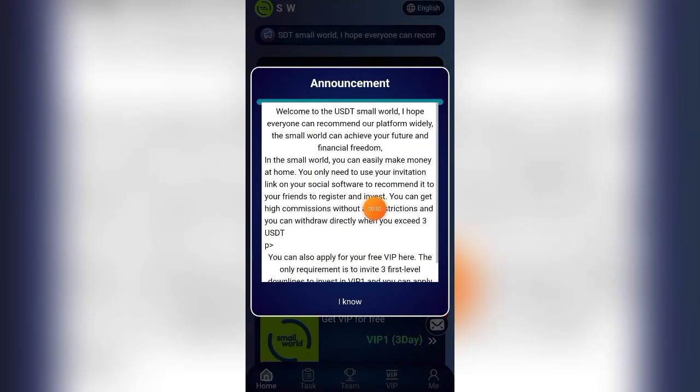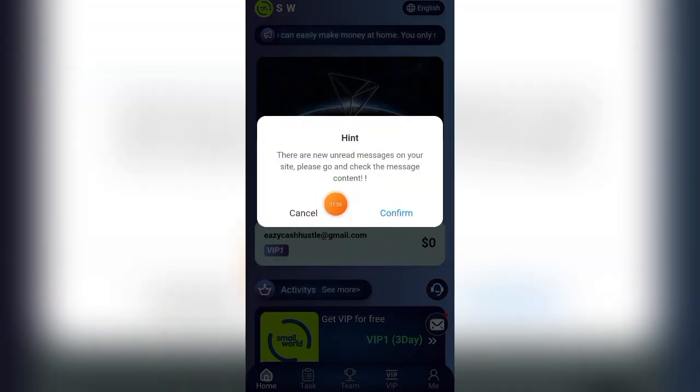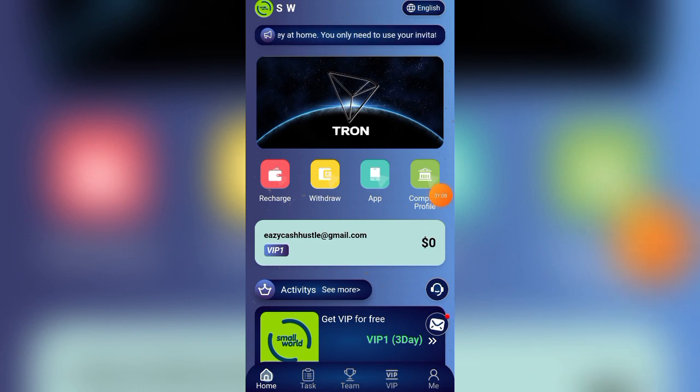When you log in now, you're going to see this welcome announcement. You see, welcome to this USDT Small World. I hope everyone recommends our platform widely. On this platform, you're going to be earning free money every day without doing anything. So just click on I know and click on cancel. If you look at this platform, you see I've been earning money in this platform.